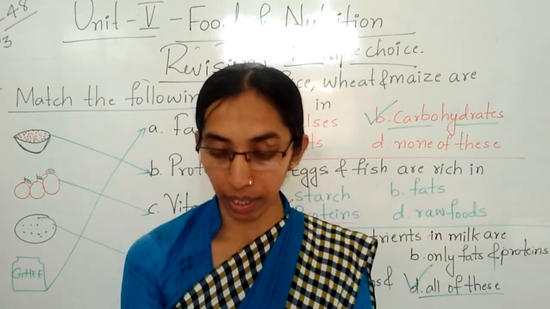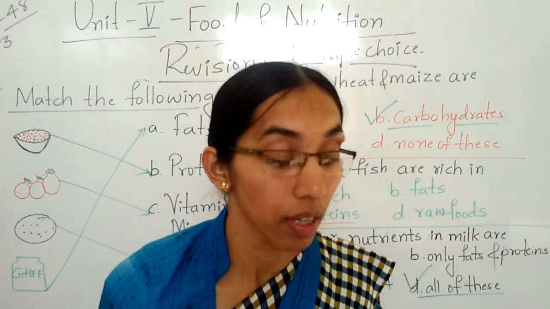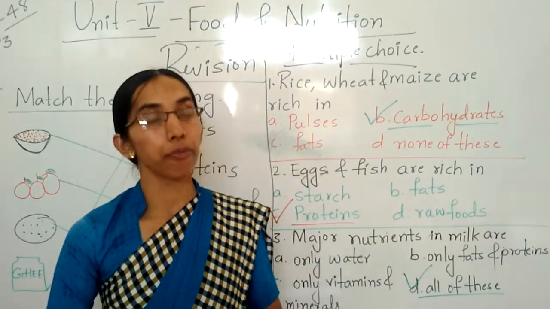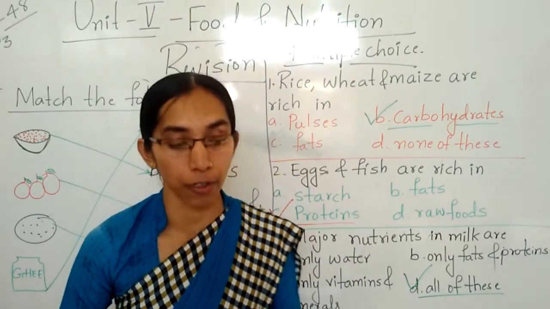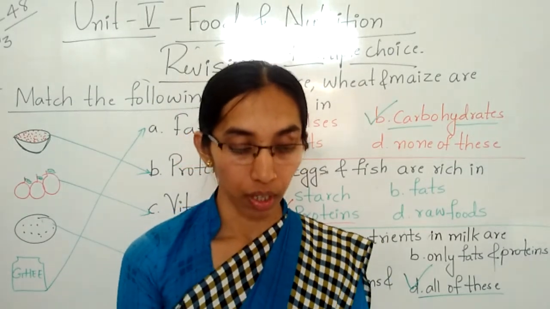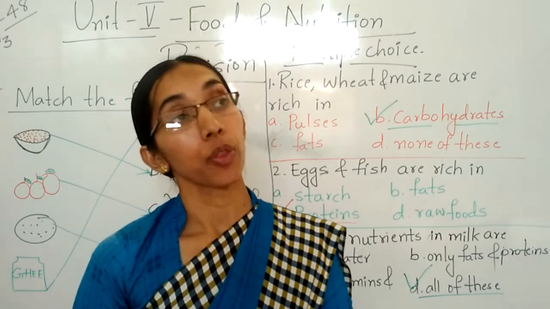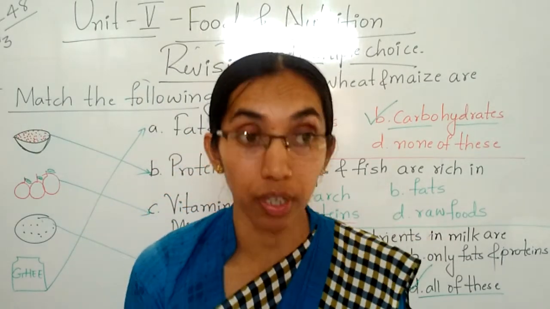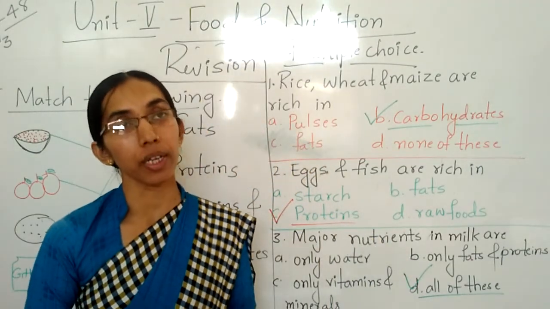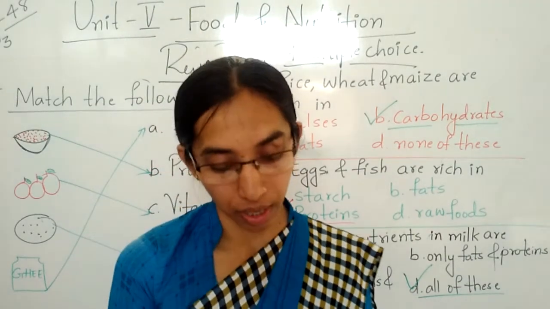Next one, we should eat plenty of fruits and green vegetables, because those food items protect us from diseases and also it is a protective food. Those are rich in vitamins and minerals. So we have to eat plenty of fruits and vegetables.